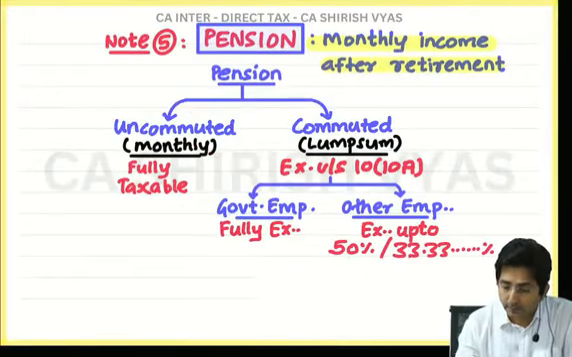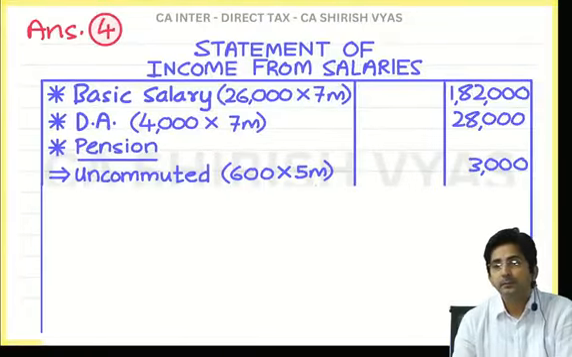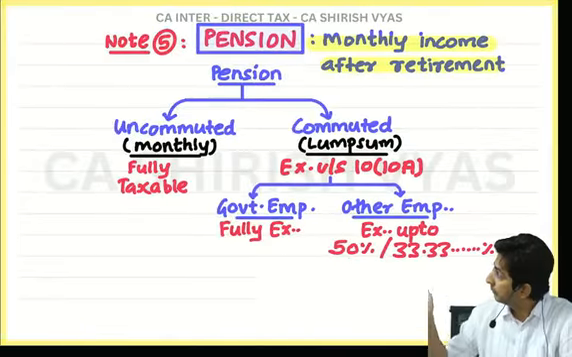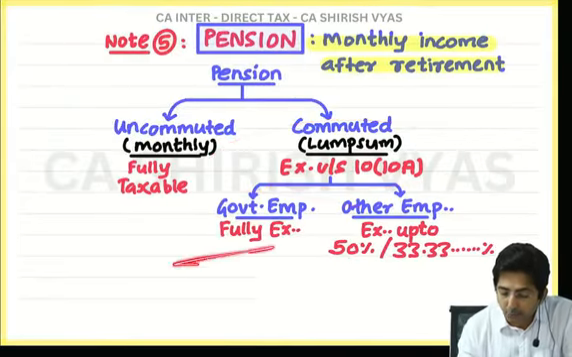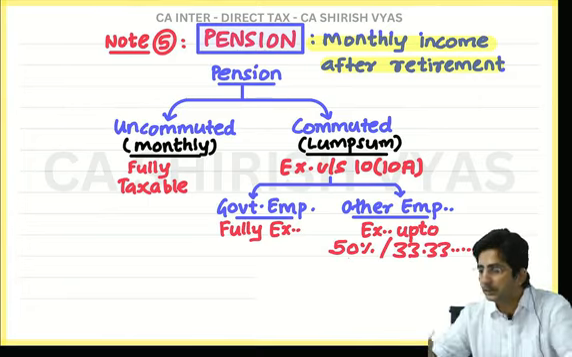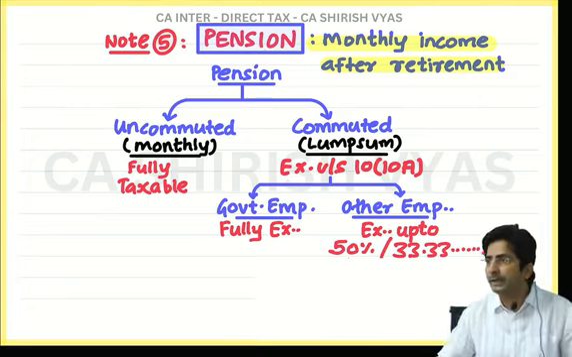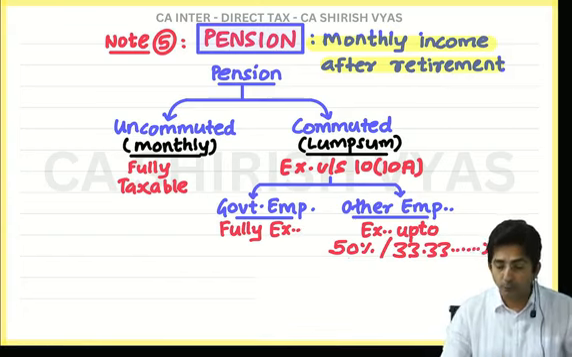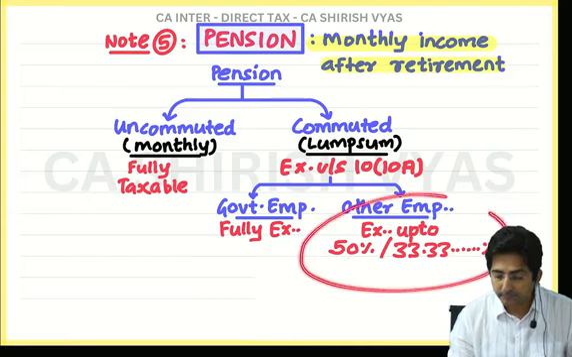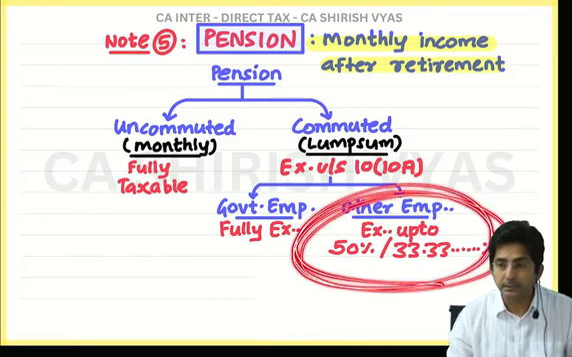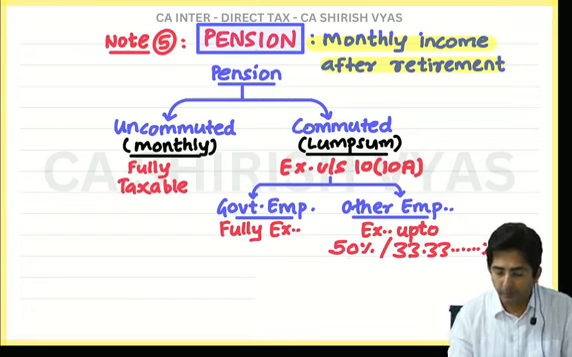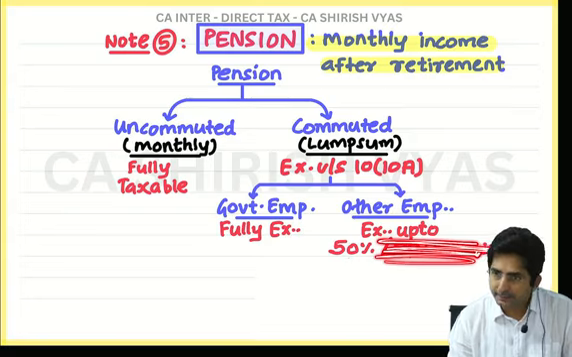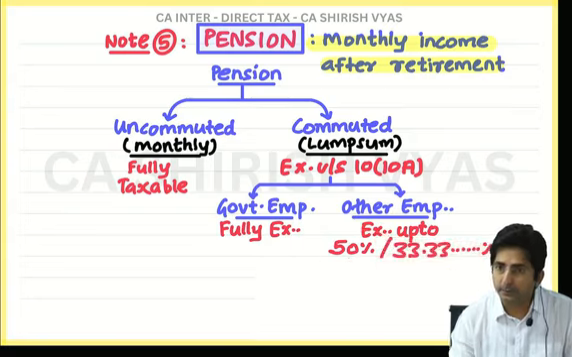Can you see this? Now the main thing is commuted pension. Commuted pension is what? Exempt. So check, is he a government employee? In our question, is he government? If he is government, they will write government. No? So he is not a government employee. He is a non-government employee. So for him the rule is 50% and 33%. Okay. Now look here. For the time being, please ignore 33%. Please focus on 50%. So see what I am doing.